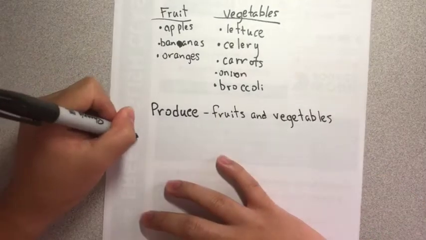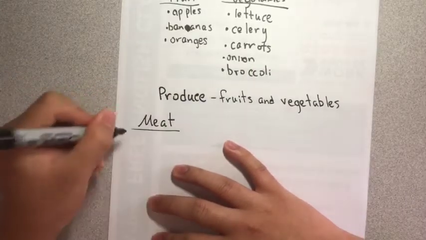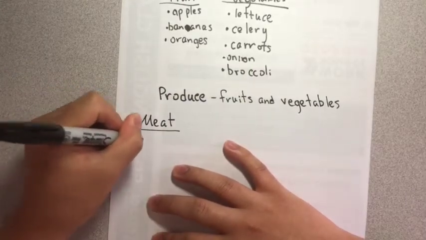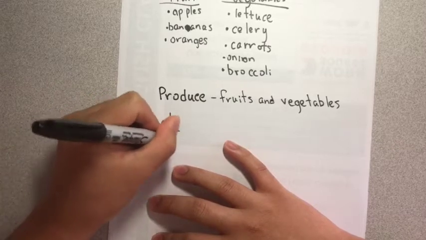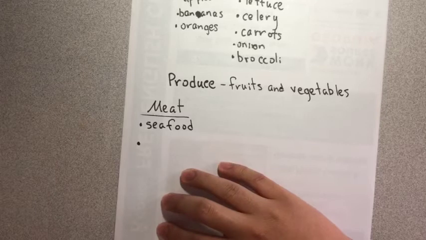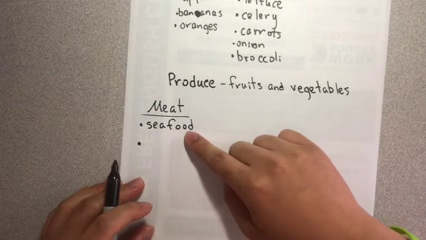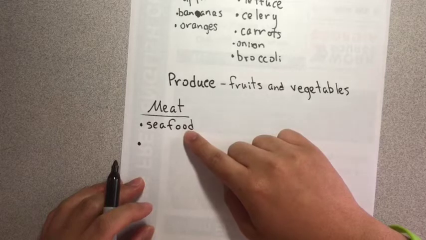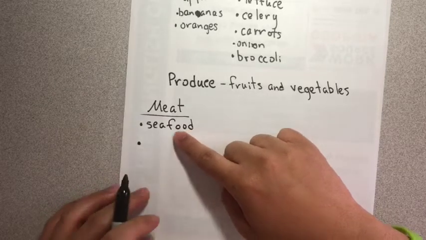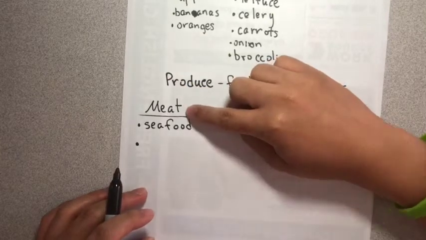And we have meats. We have meat. Under meat, we have seafood. We have shrimp, fish, crab, clams. These are types of seafood. It goes under the category called meat.